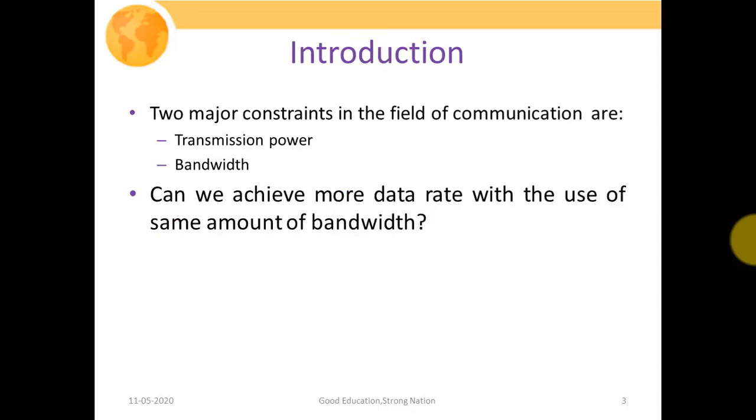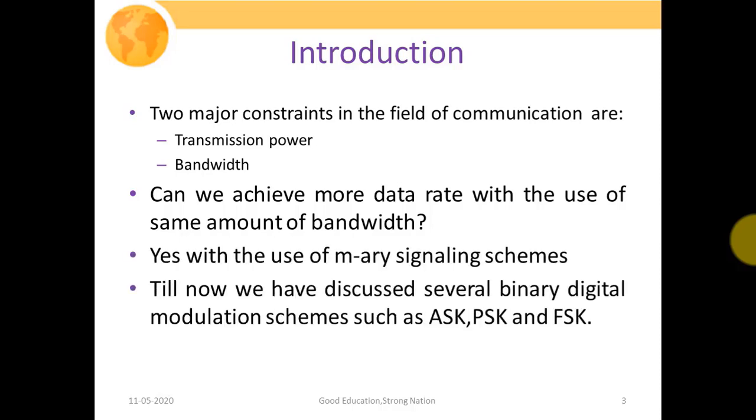Two major constraints in the field of communication systems are transmission power and bandwidth. So whatever communication systems we have discussed so far, we always demanded low transmission power and lower bandwidth consumption, so that with the help of lower bandwidth we should be in a state to transmit a much larger amount of information. So can we achieve more data rate with the same amount of bandwidth, whether it is possible or not? Yes, it is possible with the use of M-ary signaling schemes.